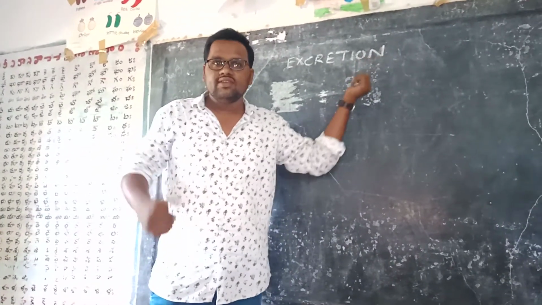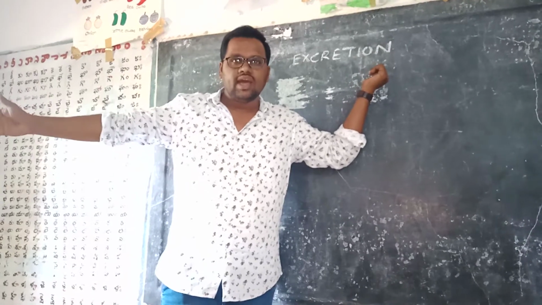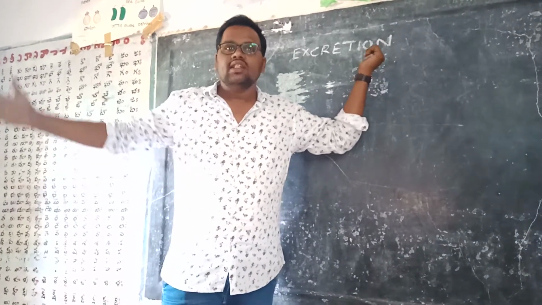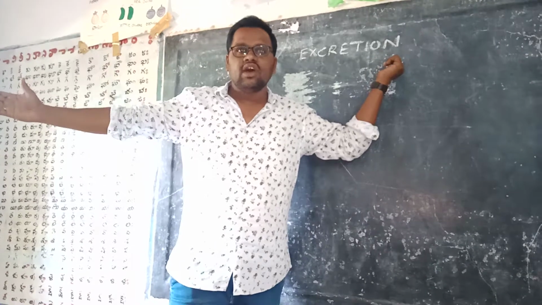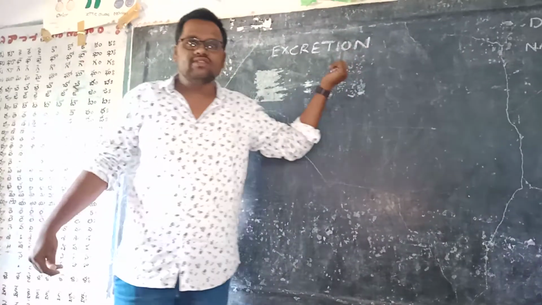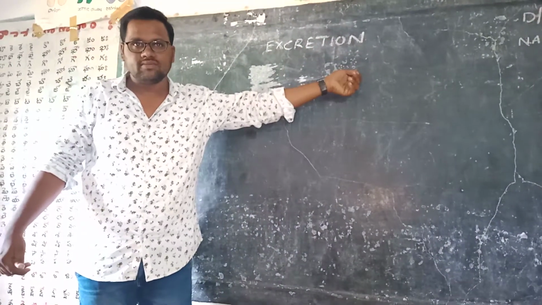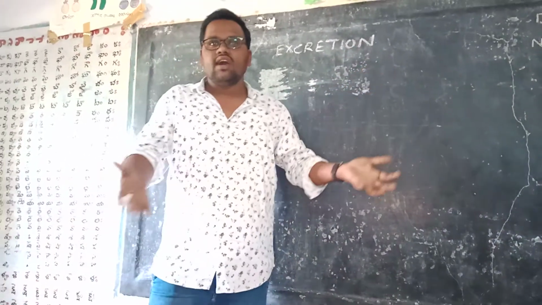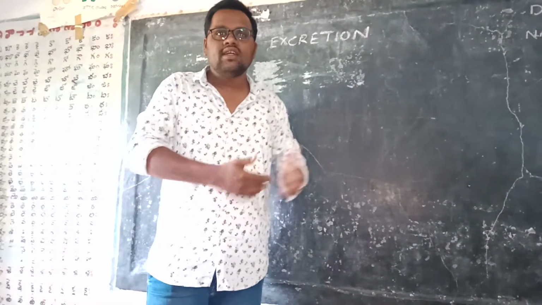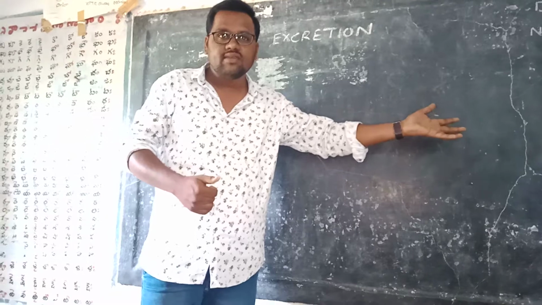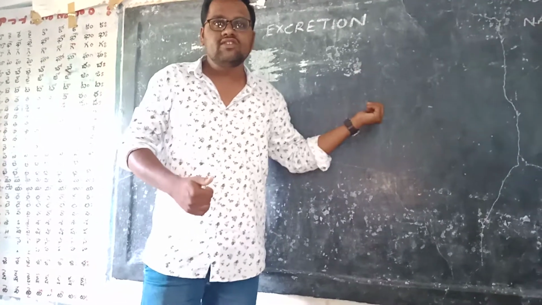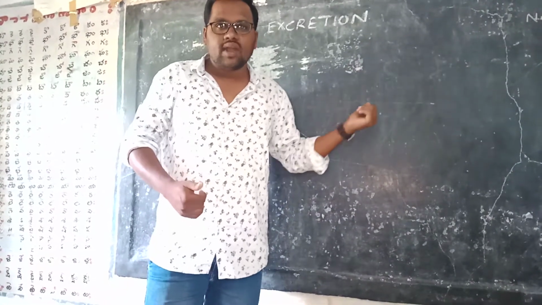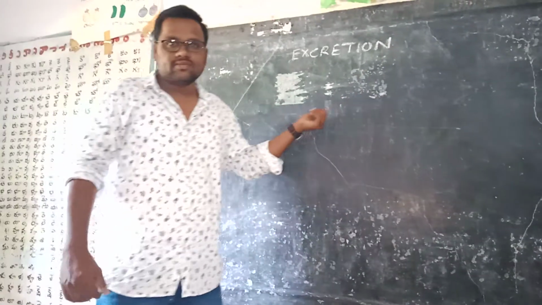Example, the organisms which live in water, aquatic organisms, their mode of excretion is ammonia. So they are known as ammonotelic organisms. Whereas the organisms which live on land, called terrestrial organisms, their excretory material is urea, hence they are known as ureotelic organisms.